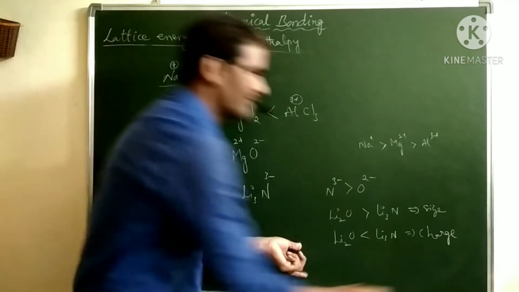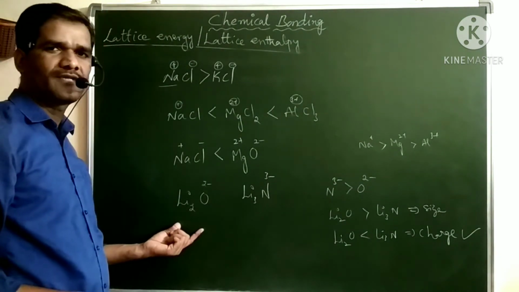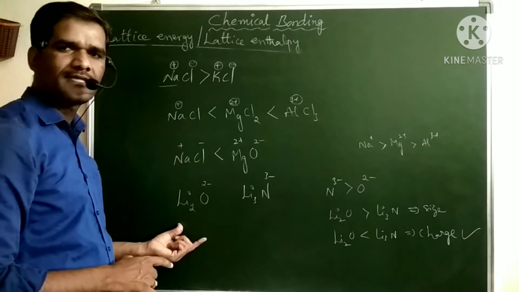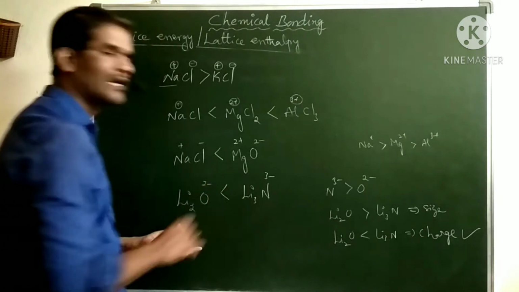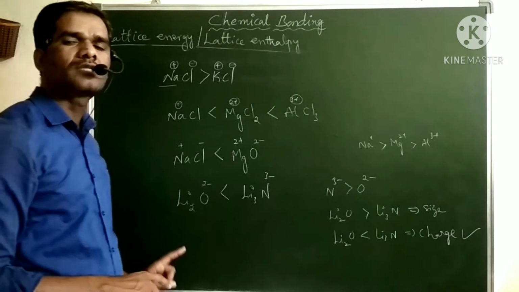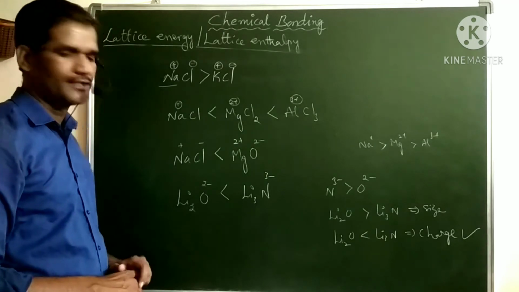So we always have to give preference to charge. Even though the nitride ion is bigger in size, it has more lattice energy because it has more charge. Always charge dominates over size. We should keep this point in mind.